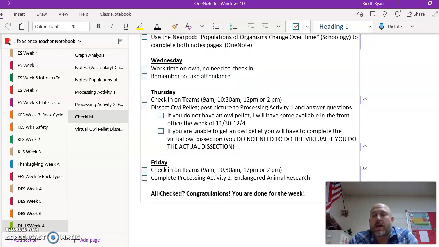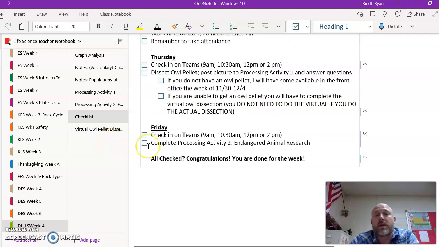On Thursday, this is December 3rd, you will be dissecting an owl pellet. And we as teachers will get you started on it, kind of walk you through it. Again, if you missed the last week of school, you can come to the front office door number 2 on Monday or Tuesday from 7:30 to 3, only Monday or Tuesday, and you can pick up an owl pellet if you need it. If you are unable to get here and get an owl pellet, you are going to have to do the virtual owl pellet dissection, which is right over here.